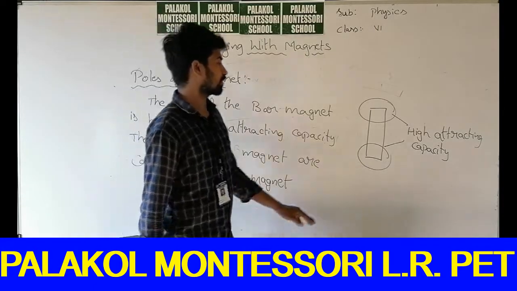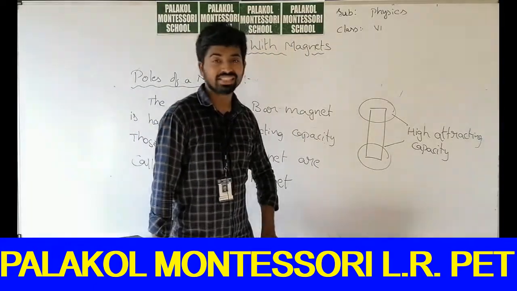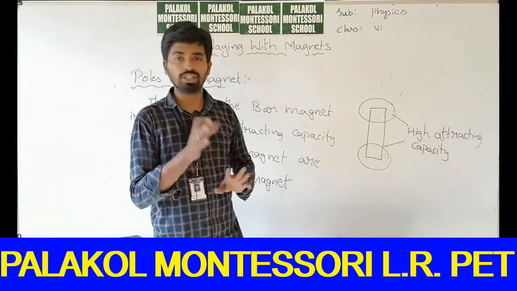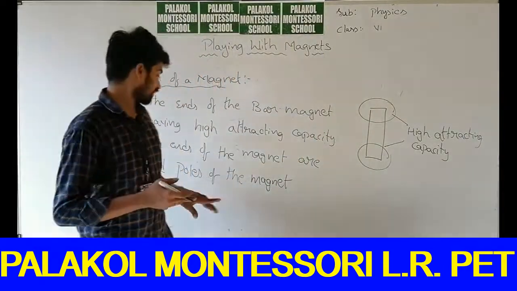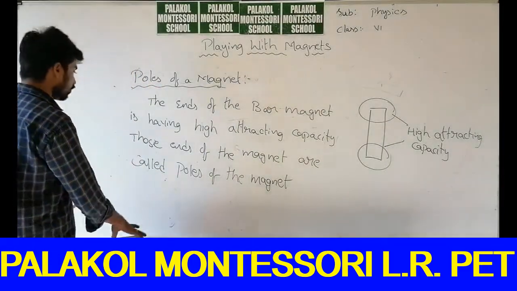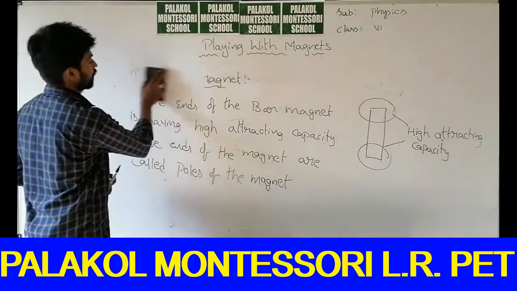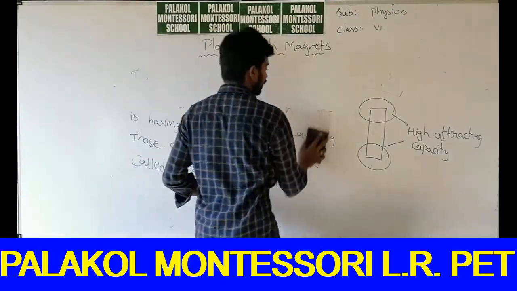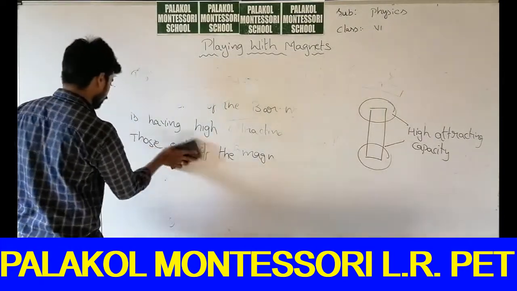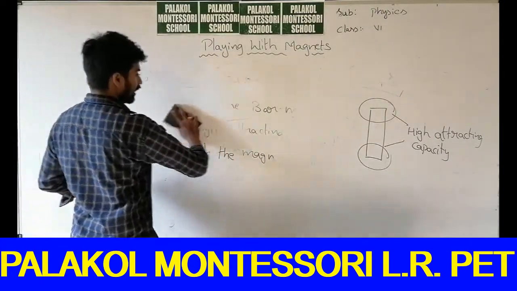So a magnet has high attracting capacity at its ends, and we call those ends poles of the magnet. So this is about poles of the magnet. Now let us consider a bar magnet.